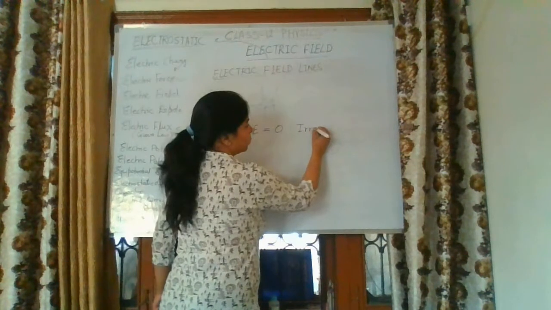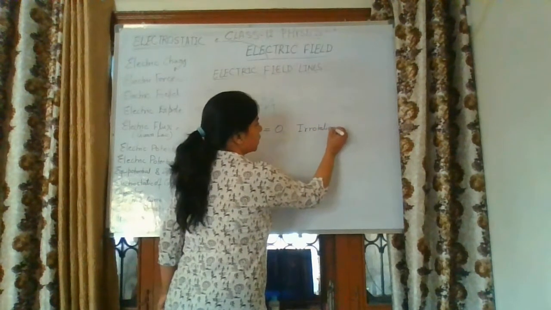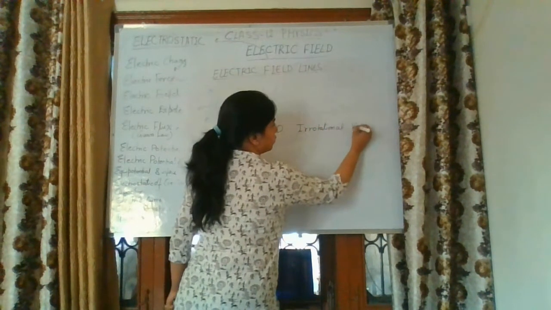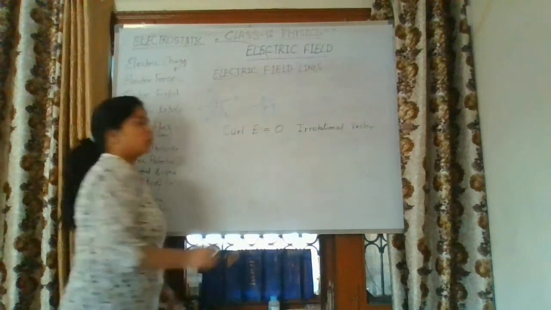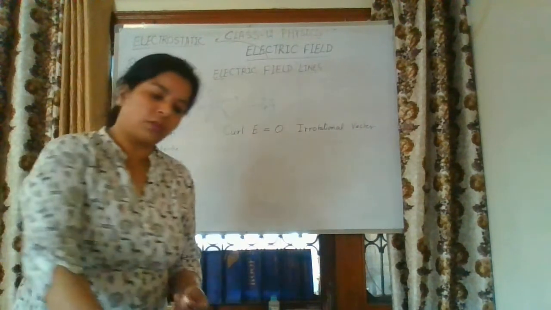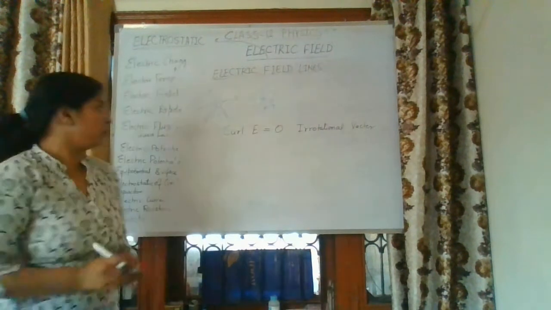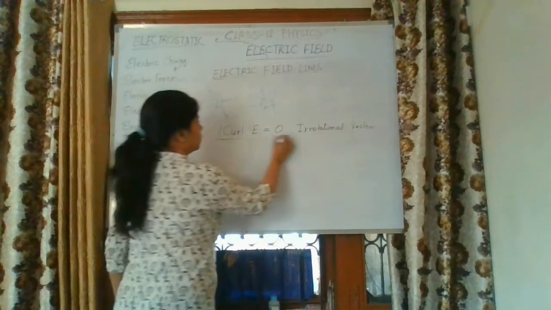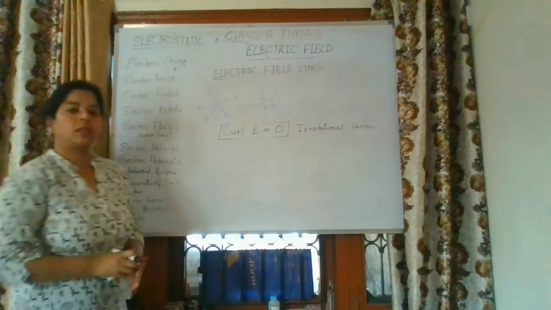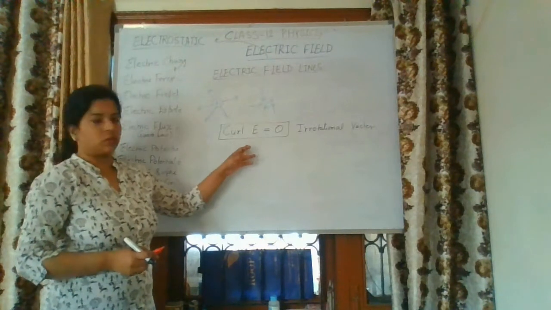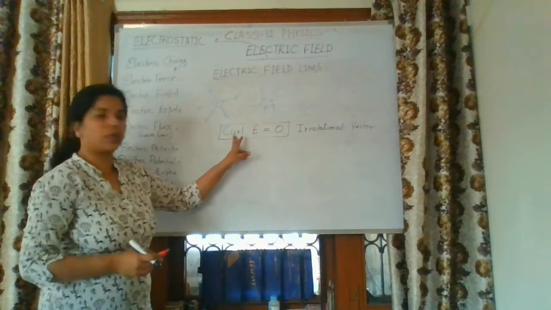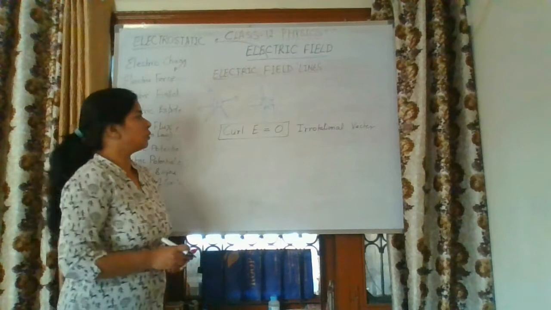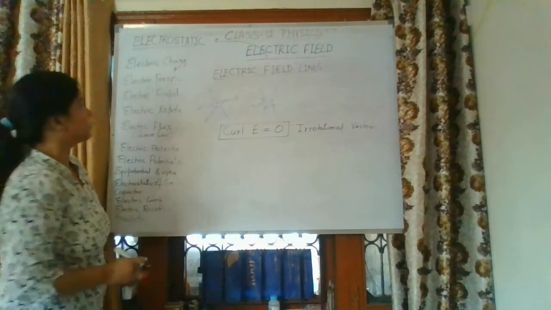Then only you can prove that the electric field is an irrotational vector. So this is very useful information for you. Whatever the value, you will get the result curl E is equal to 0. So write down this point.